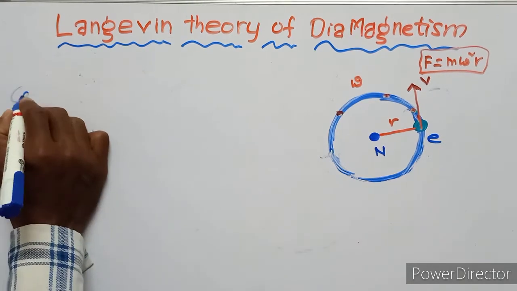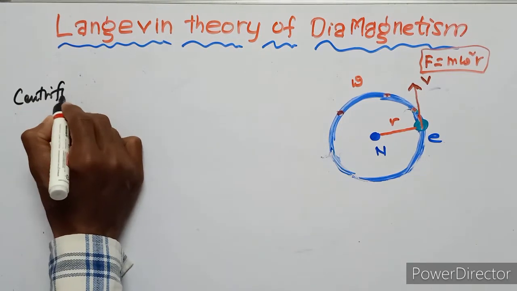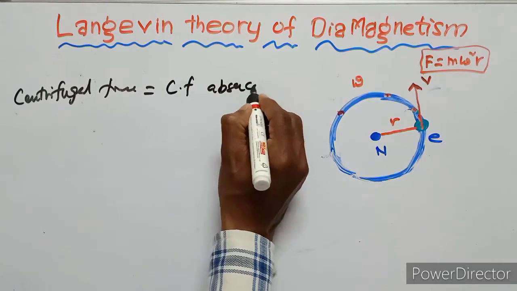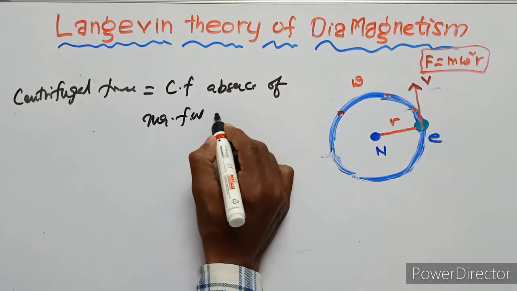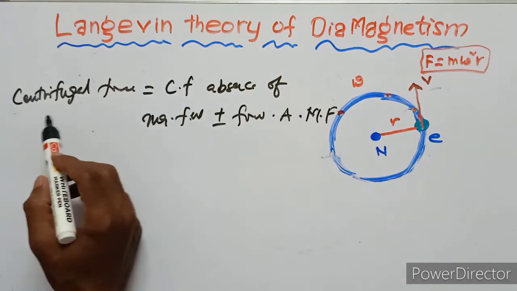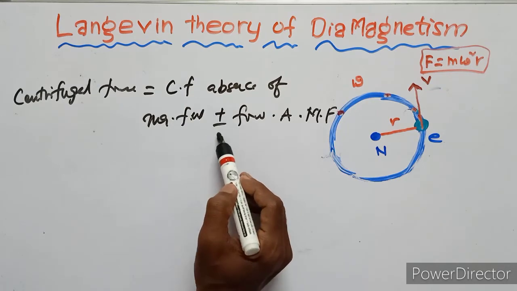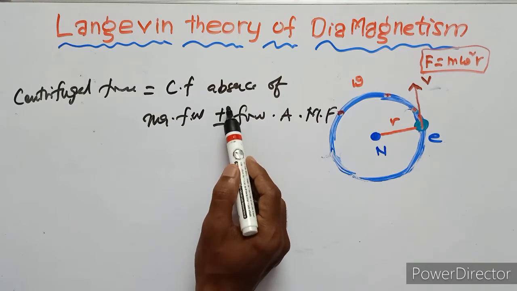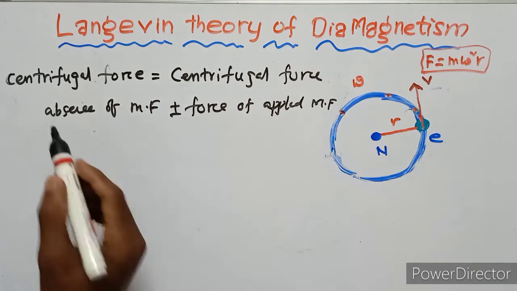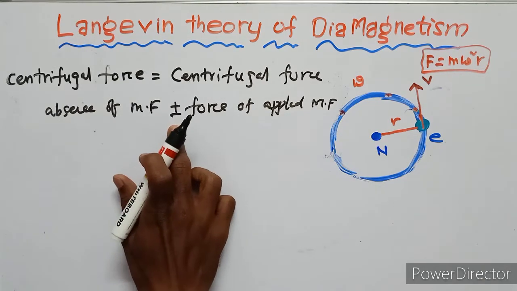So the centrifugal force equals the centrifugal force in the absence of the magnetic field, plus or minus the force of the applied magnetic field. Plus or minus means in one case regular and in the other case anti, that is, clockwise and anti-clockwise.